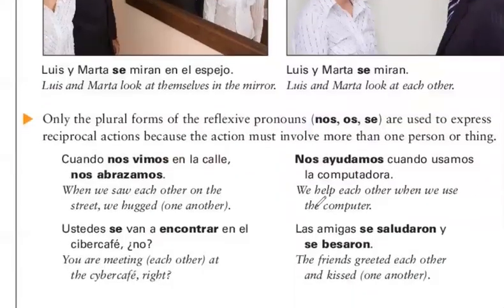Bear with me here. So right here, we've got se van a encontrar. It is before the conjugated verb. It's not before encontrar. It's before the conjugated verb, which is van. Encontrar is our reflexive verb, our verb of reciprocity. So in the other examples, we put the object nos or se before the conjugated verb. But here our conjugated verb is actually van. Encontrar is the infinitive. So our rule is we put it before a conjugated verb, or we could also attach it to the end of encontrar.